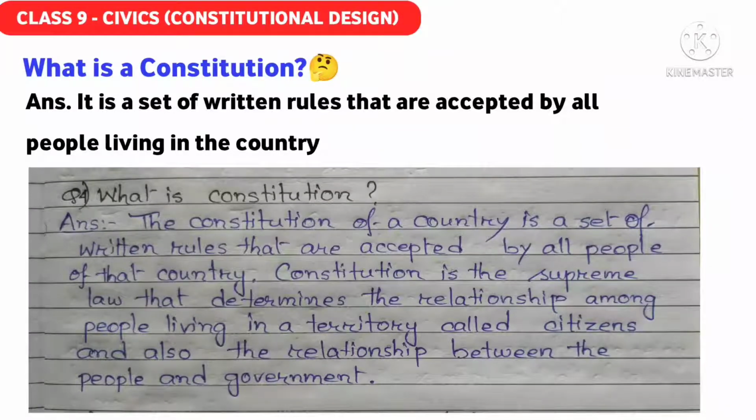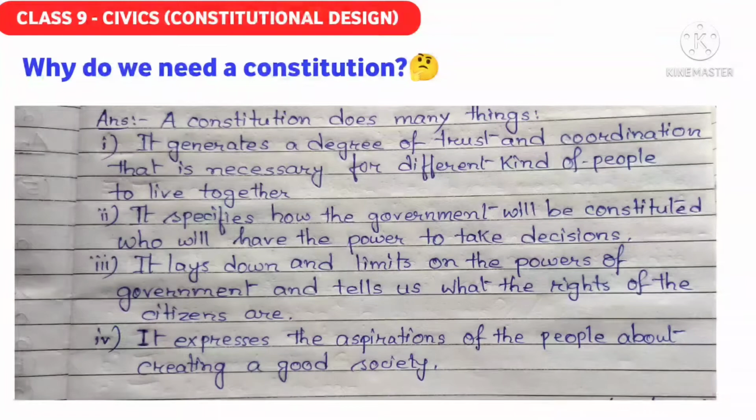The constitution can guarantee its citizens social, economic and political justice, the status of equality, equal opportunity, law and order, freedom of thought, expression, belief, faith, worship, etc. Everything is provided by the constitution. So that's why the constitution in a country is very important. Now, why do we need a constitution? Till now you came to know that a constitution is a set of written rules that are accepted by all the people living in the country.